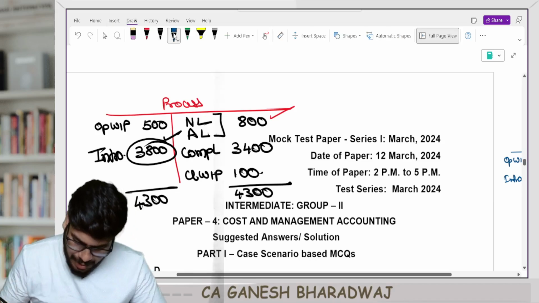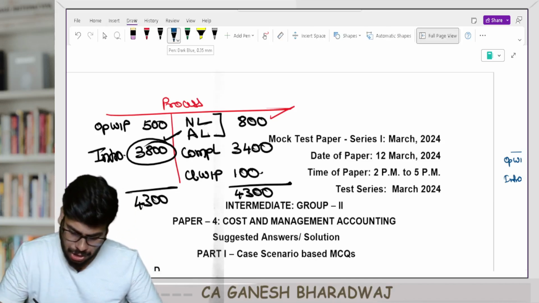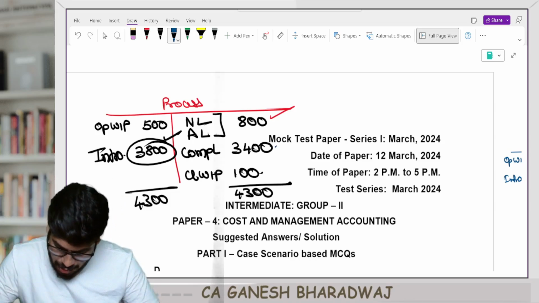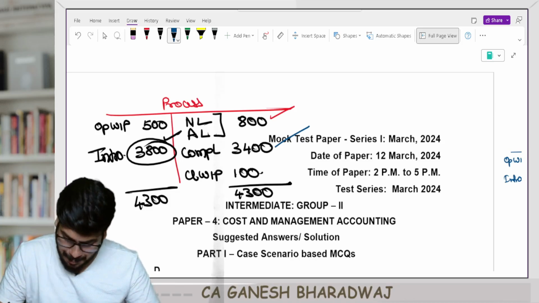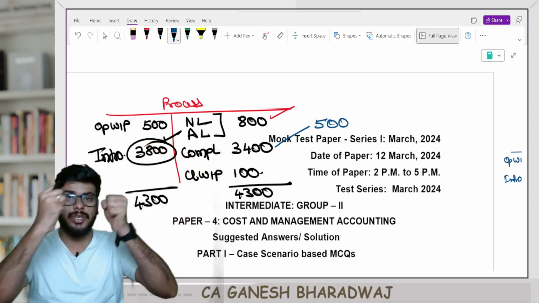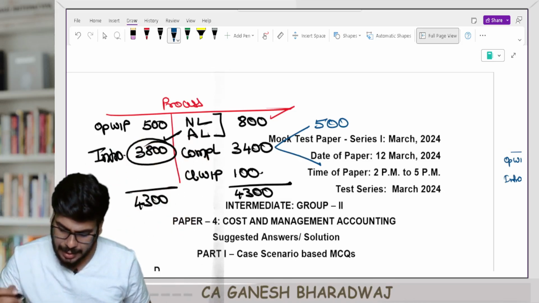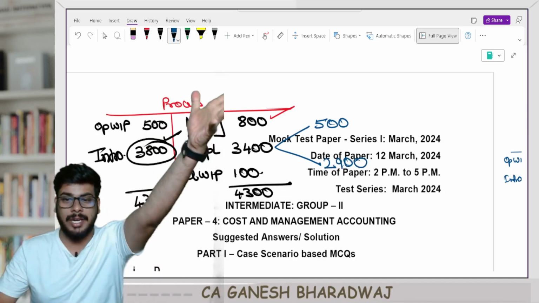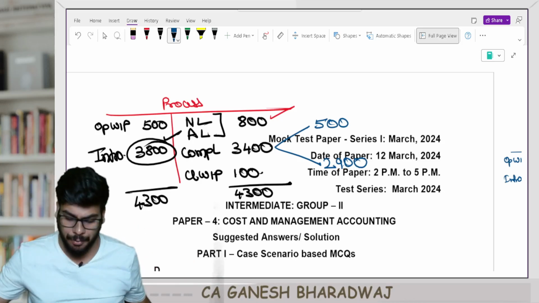So what do you mean by a FIFO method? First in, first out. So whatever came in first would have been used first. So this 3,400 units, what is the breakup? Out of this 3,400 units, 500 units I used from my opening WIP, and the balance 2,900 units were introduced and completed, correct? This is the breakup for this.